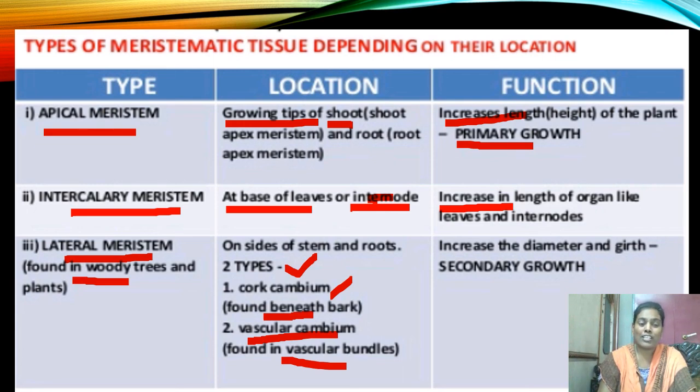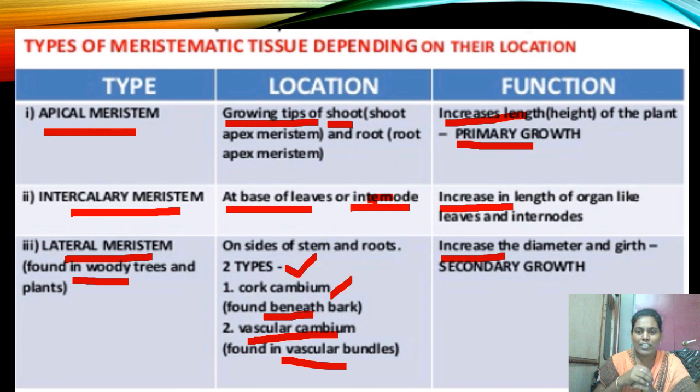And what is the function of lateral meristem? This type of lateral meristem helps in the increase of the diameter and girth. Girth means nothing but width of the plant. It increases the diameter of the plant. This is considered as secondary growth of the plant. What is the function of lateral meristem? It increases the diameter of a plant, the width or girth. This is considered as secondary growth.